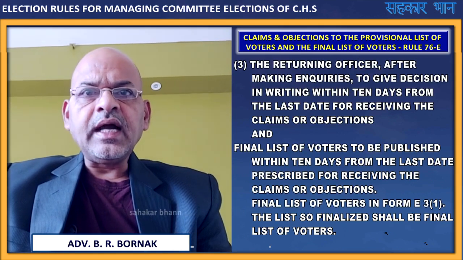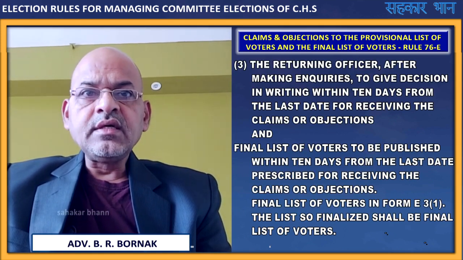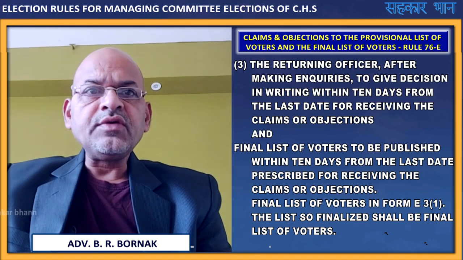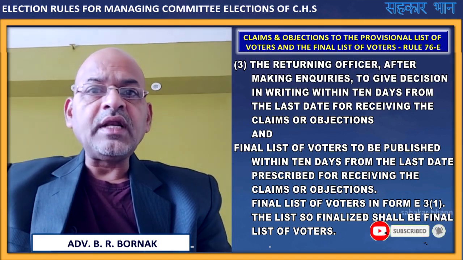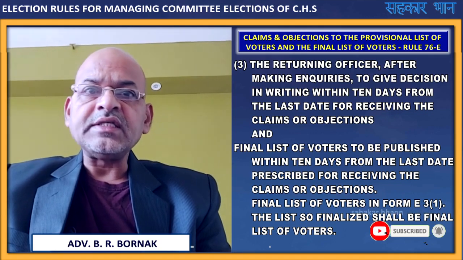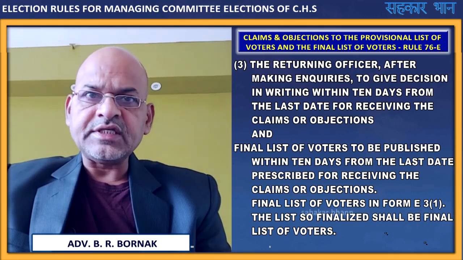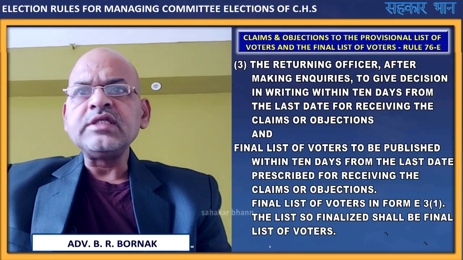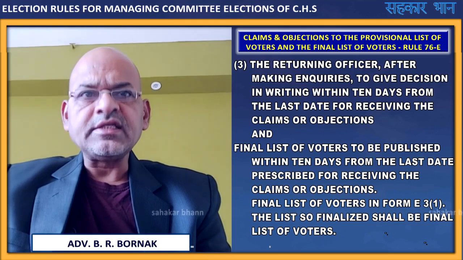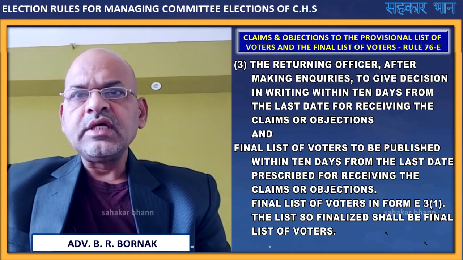Then the returning officer, after making inquiries, gives his decision. He will have to give his decision in writing within 10 days from the last date for receiving the claims or objections. See, this is a time scheduled program; a time schedule is given for each action at each stage as per the election rules.